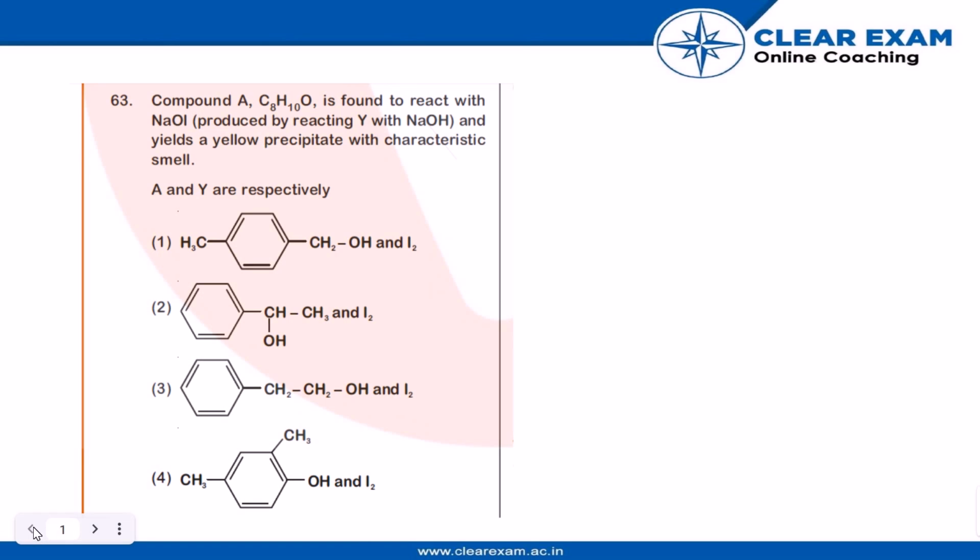this: benzene with CHOH CH3. If this reacts with NaOI, a yellow precipitate and a characteristic smell will be found. So the answer is the second option.